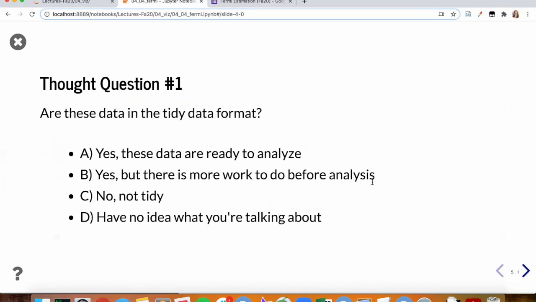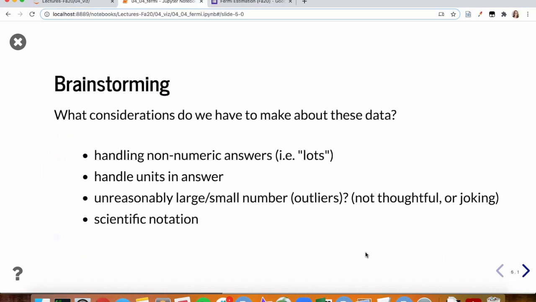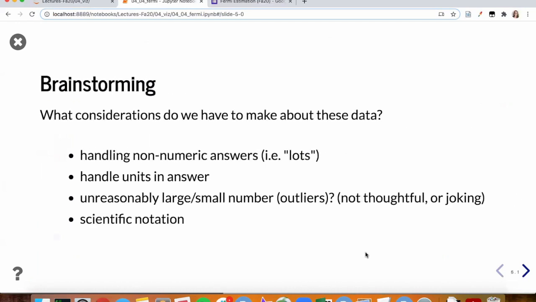They are tidy, they're in the right format, but there's more work to do before we can actually analyze those data. When we're in the classroom, I ask students to look at these data, and I display the data and see what considerations we have to make. We have to handle non-numeric answers, things like lots. We have to handle the fact that some people included the units in the answer and some people did not. We have to take care of unreasonably large or small numbers, think about this idea of outliers, and maybe consider whether somebody was joking in the response, right?